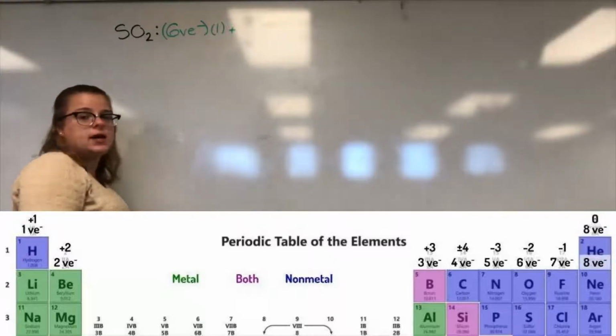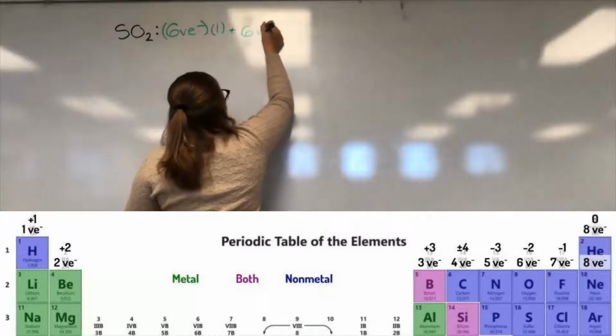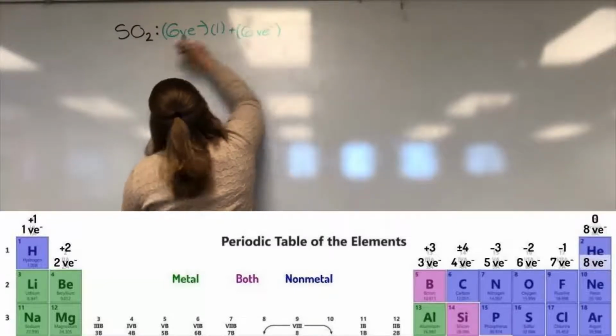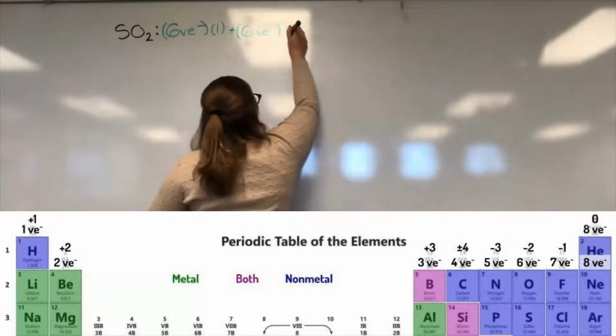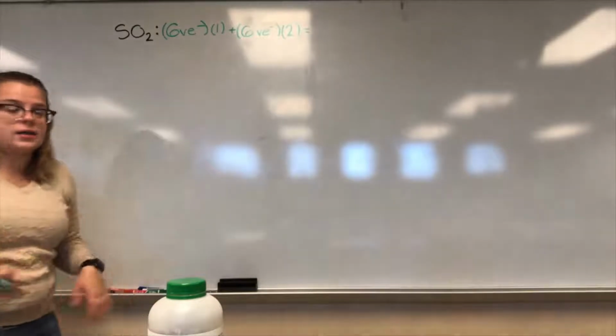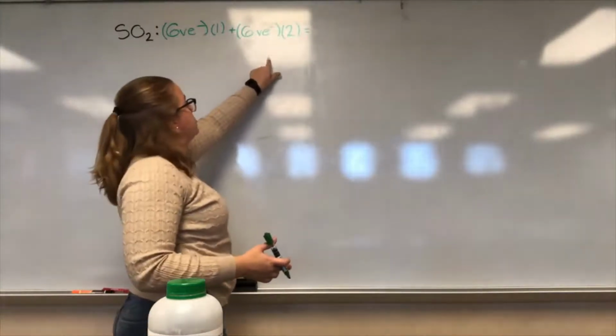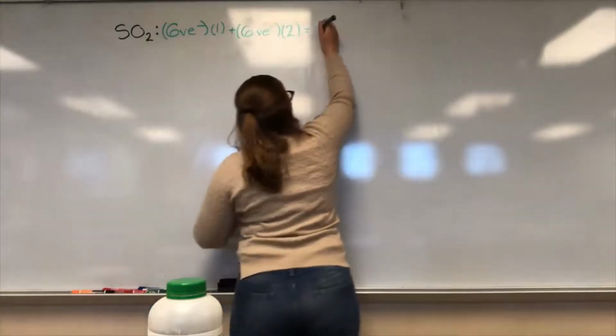Looking on the periodic table, oxygen has 6 valence electrons. And there are 2 of them in the compound, so we'll multiply that number by 2. And calculating that total, we got 6 times 1 is 6. 6 times 2 is 12, so 12 plus 6 is 18.